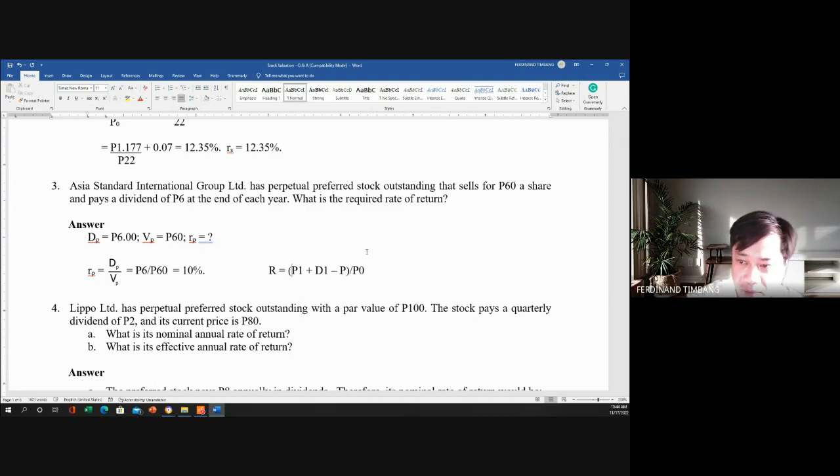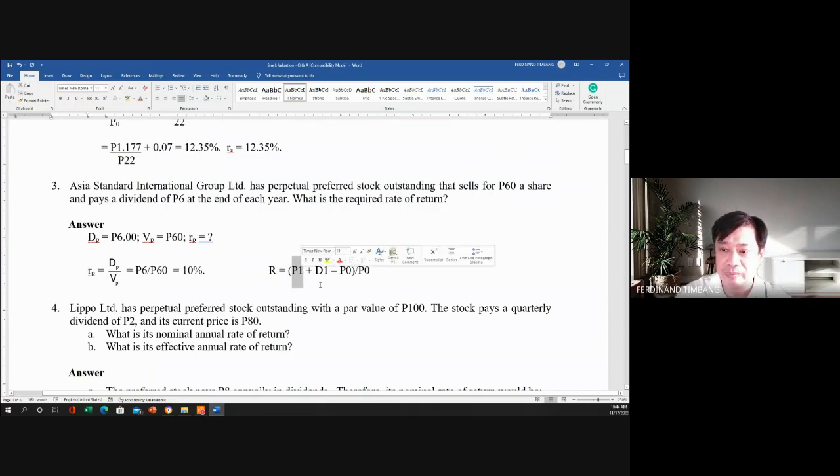So that is the return for the stock with dividend naman. P1, that is the price of the stock at year 1. Then this is the dividends at year 1 minus the current price or the time you bought the stock. Then all over the current price of the stock. Okay?